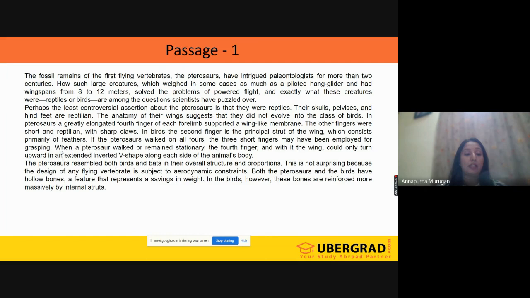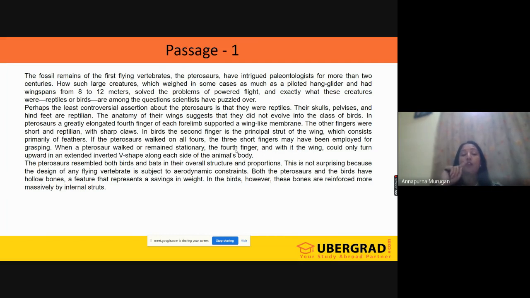So now you read: when a pterosaur walked or remained stationary, the fourth finger of the wing could only turn upward in an extended position. They're explaining how its wing was when it walked, so it is just explaining the same thing. So from the second paragraph, what did you realize?